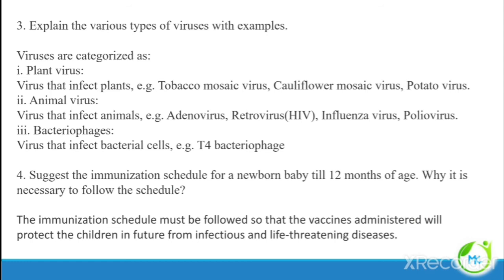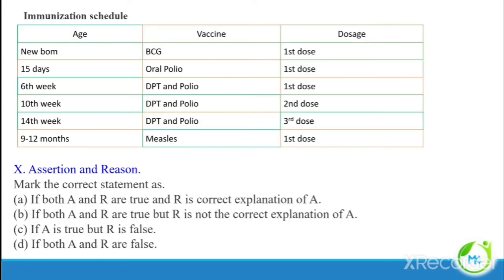Let's see the immunization schedule. They are asking the immunization schedule till 12 months of age, so it is essential to write only till 12 months of age. Newborn age, vaccine dosage. A newborn baby is given BCG first dose and oral polio first dose, 6th week DPT and polio first dose, 10th week DPT and polio second dose, and 14th week DPT and polio third dose, and at 9 to 12 months measles first dose.